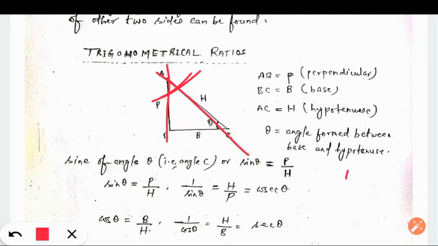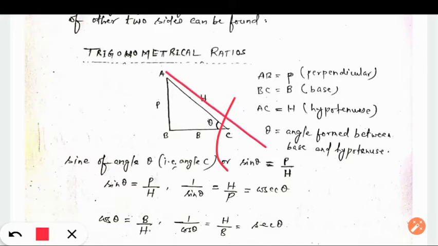But when we are talking about trigonometrical ratios, they are always found with an angle. So if I use angle C, then with respect to this angle, this side will act as hypotenuse and this side will act as base.